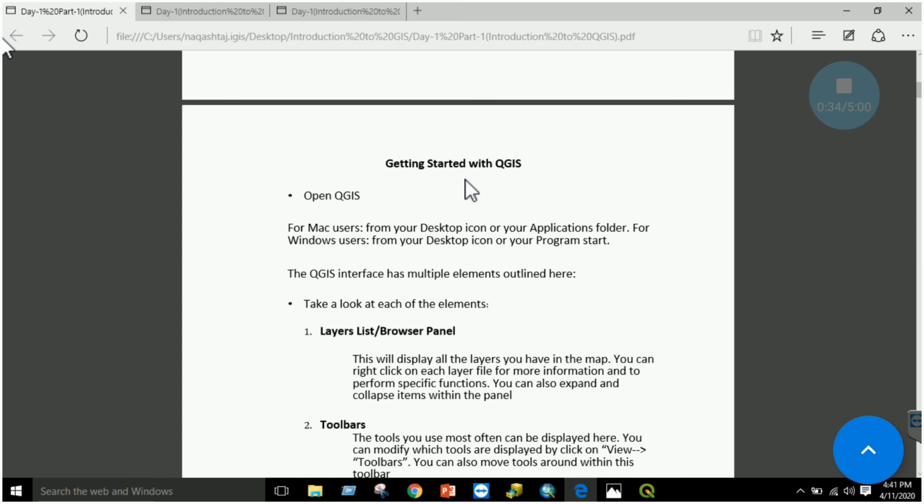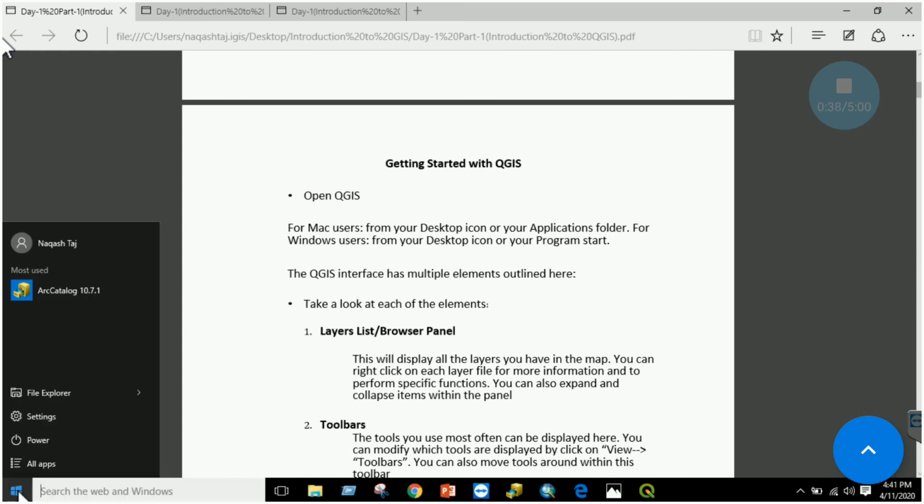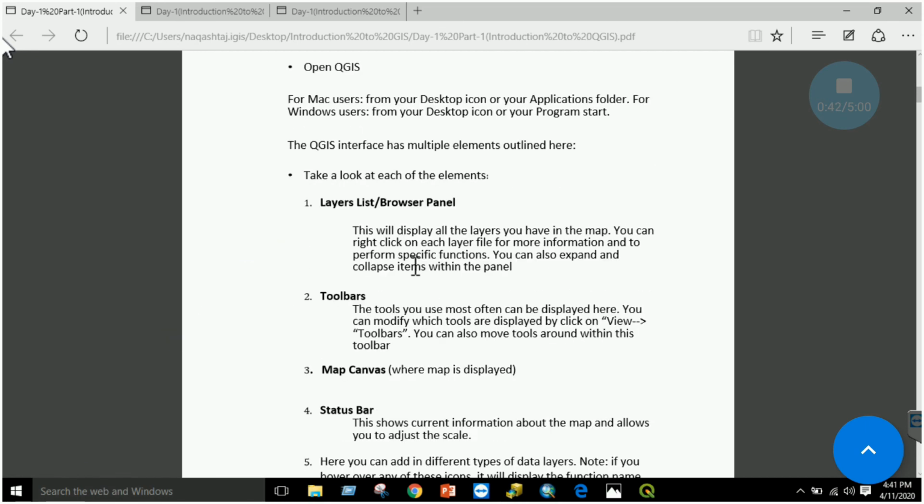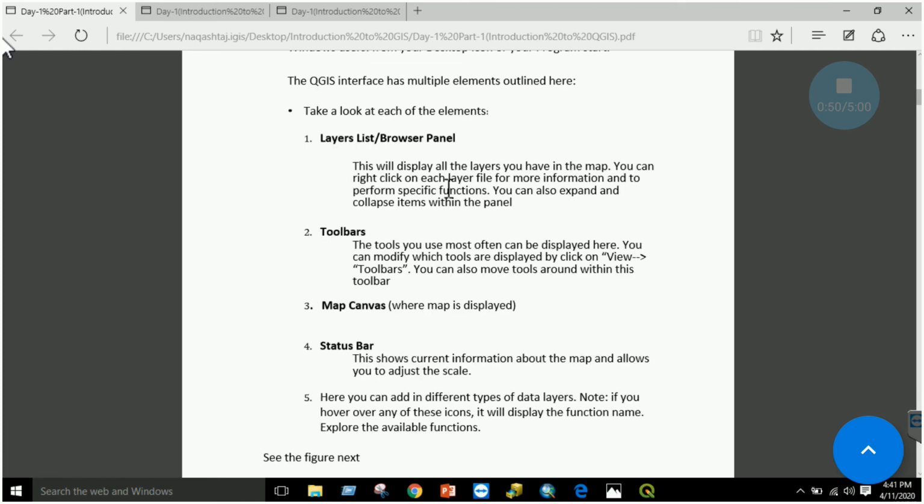Getting started with QGIS, we opened up QGIS from our start menu. Now in QGIS, we added some data. Now let's take a detailed look at each of these elements, right? First, we went through the overview, just to have a basic hand on what QGIS is.